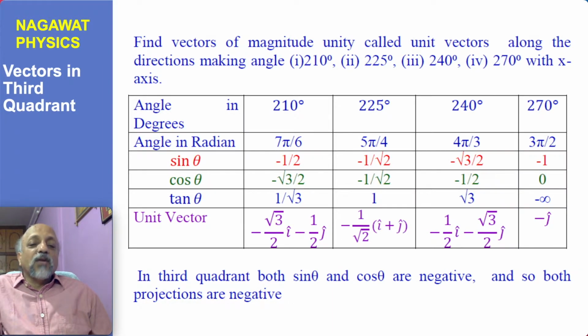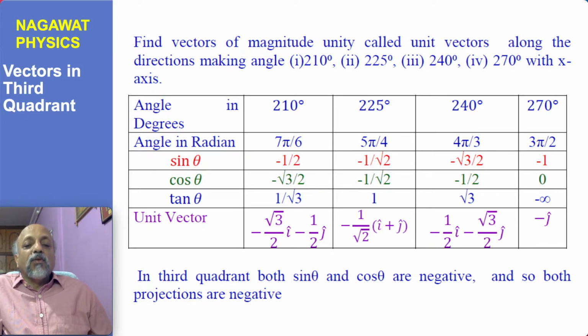Vectors in the third quadrant can also be taken in the same manner, but the rule is different. Sin(pi plus theta) is minus sin theta and cos(pi plus theta) is also minus cos theta. Based on that you can find the relationship here and do the calculations given here. The numbers are given: sin 210 degrees, sin 225 degrees, sin 240 degrees and so on. Sin 270 degrees is minus 1, but cos 270 degrees or cos 3 pi by 2 is 0. Tan theta is minus infinity at 270 degrees, and at 90 degrees it was plus infinity. In this case both sine and cosine are negative.